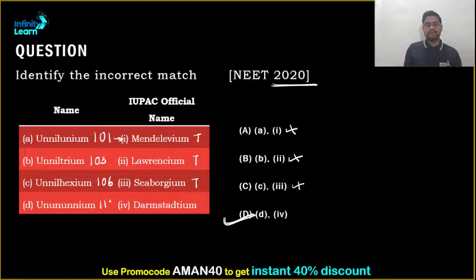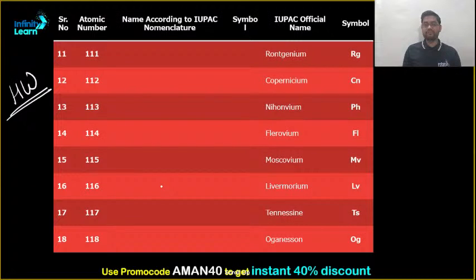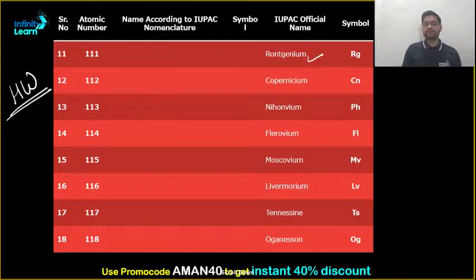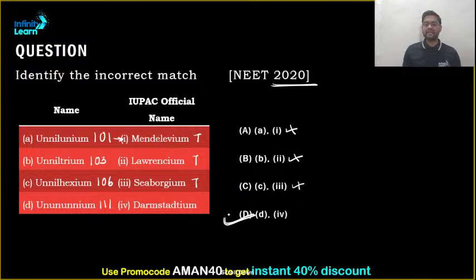Darmstadtium. If I am not mistaken, 110 is Darmstadtium. Let us check. Yes, as I was saying, 110 is Darmstadtium, and 111 is Roentgenium. So that is the right answer, D, because it is an incorrect match. Clear?